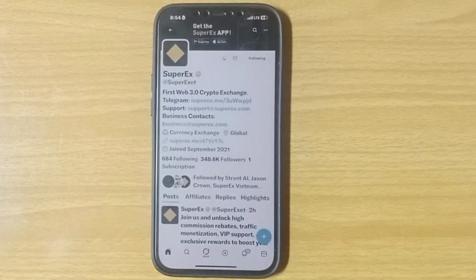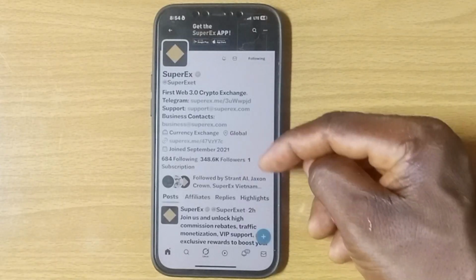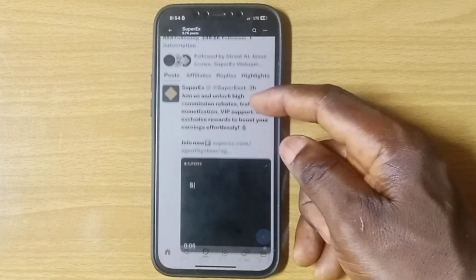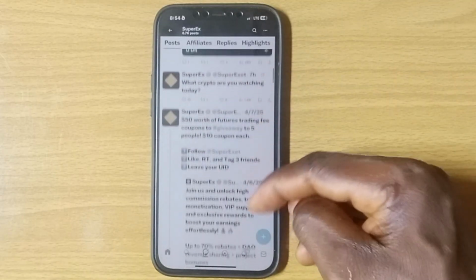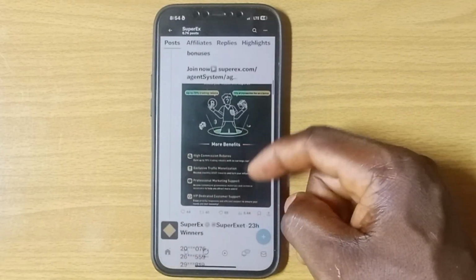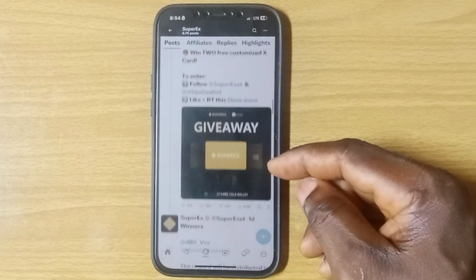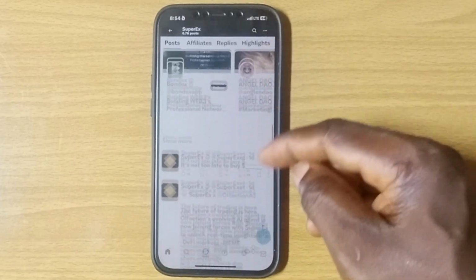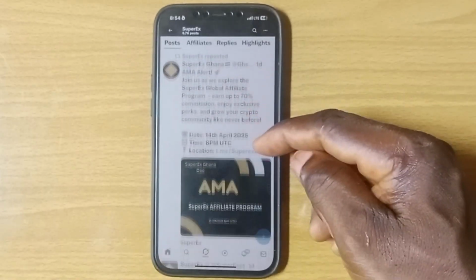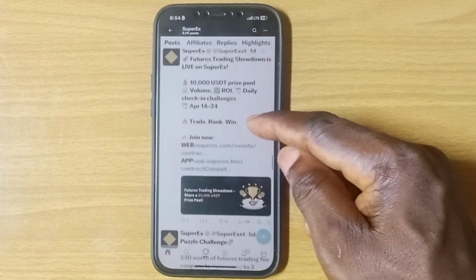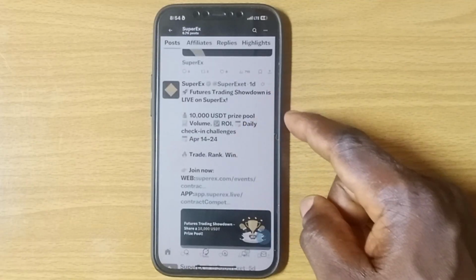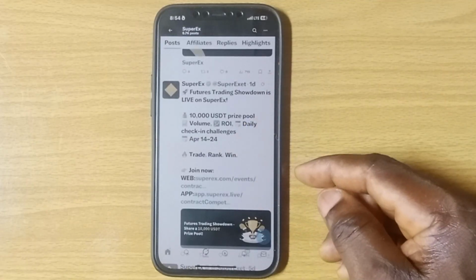Here is another opportunity to earn from SuperEx. As my usual activities, I bring to you benefit on this platform, different ways to earn from SuperEx. So if you have not been making money on this platform, if you have not been cashing out on this platform, it means you are really missing out. So in this video, guys, I'll give you another important update where you're going to earn from this platform, and this information was released 24 hours ago.